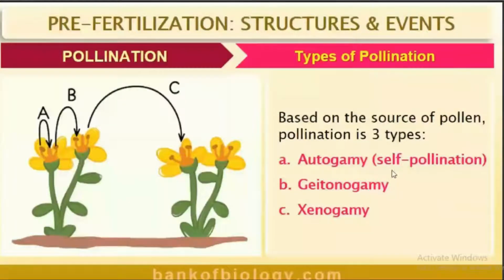Autogamy is known as self-pollination. Geitonogamy, then xenogamy, is known as cross-pollination. Then we can see one by one what autogamy means, what geitonogamy means, and xenogamy also.